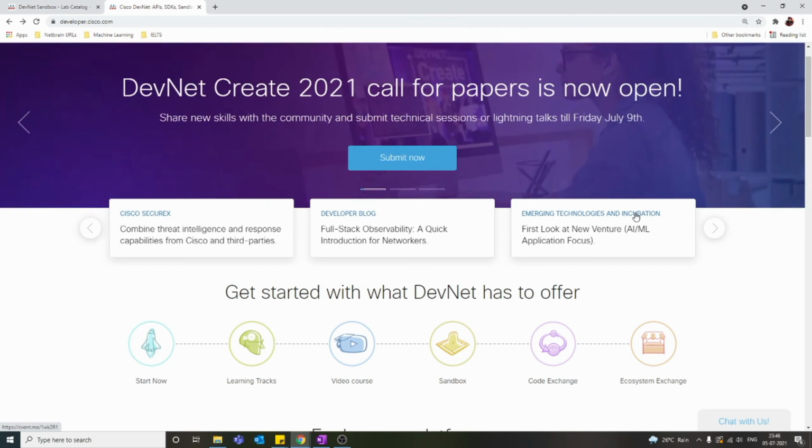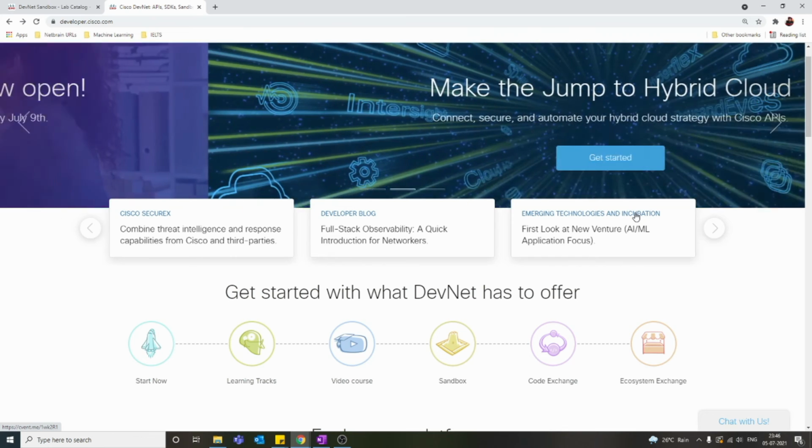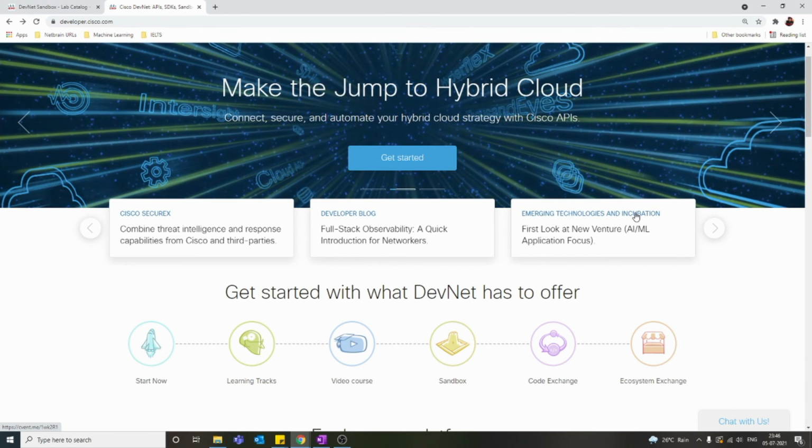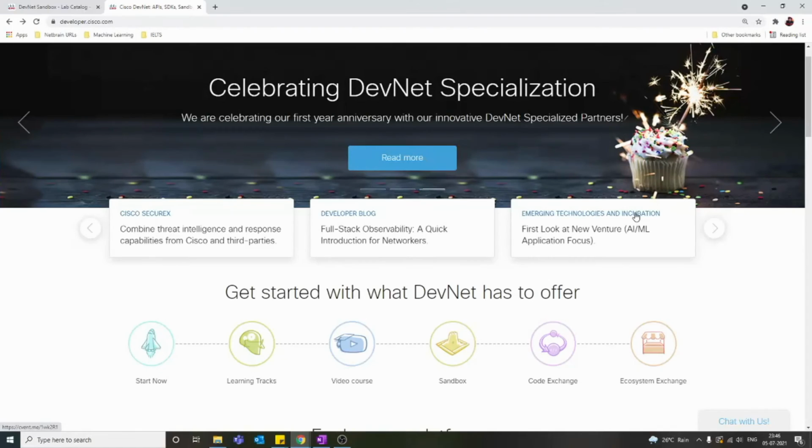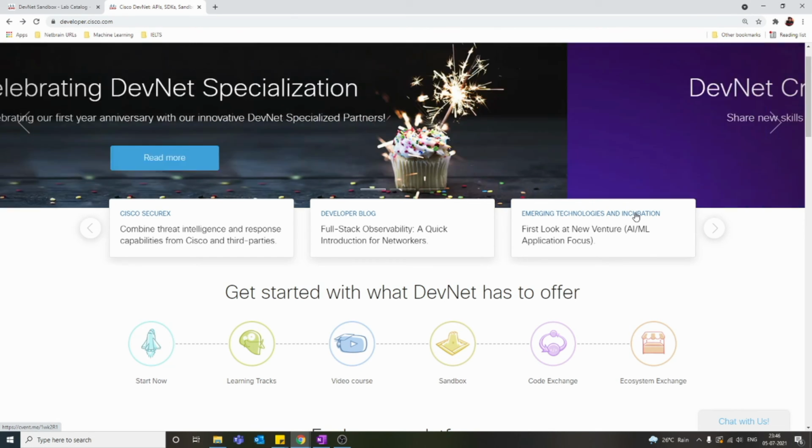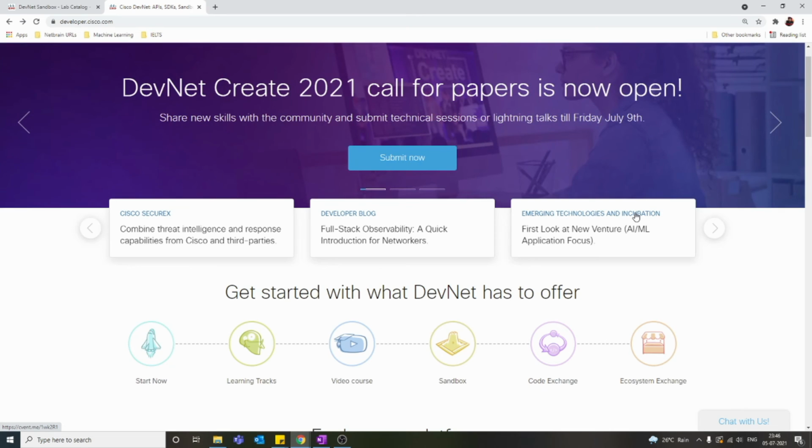Everything is moving towards programmability, and Cisco, seeing that future, is trying hard to train their network engineers out there to upskill themselves. There are a lot of programs out there from Cisco DevNet, and it is one of the awesome places where we can upskill ourselves. We can learn a lot of stuff from here. This website has video courses, articles, and labs, everything here.